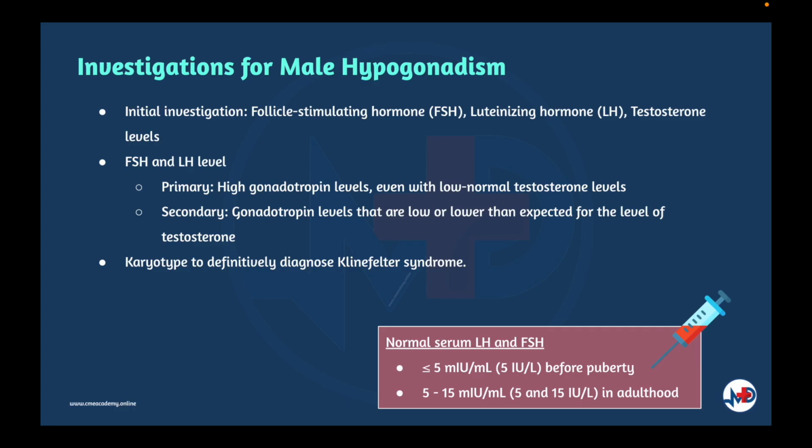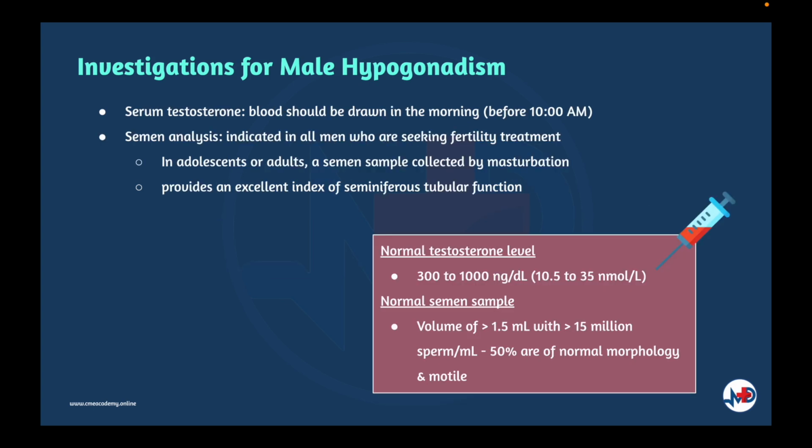Serum FSH and LH are usually less than 5 international units per liter before puberty and between 5 to 15 in adulthood. Total and, when possible, free serum testosterone, serum FSH and serum LH levels are measured simultaneously. The normal range for total testosterone is 300 to 1000. This is in nanograms per deciliter. The testosterone level should be drawn in the morning before 10 a.m.